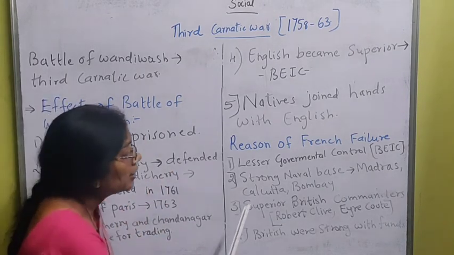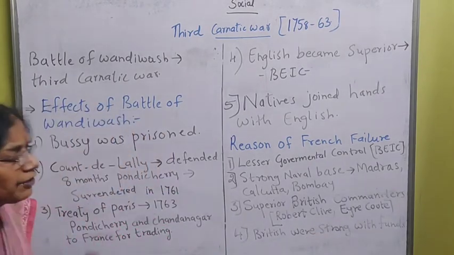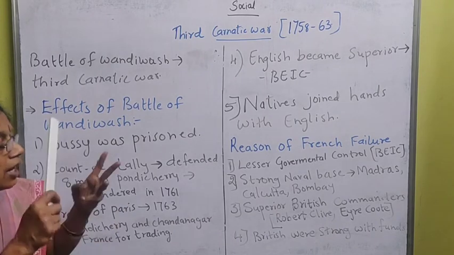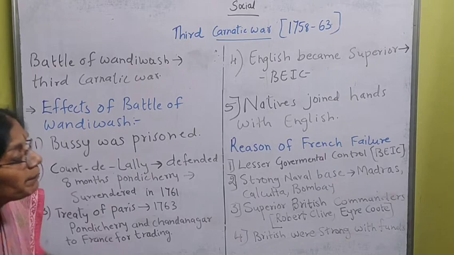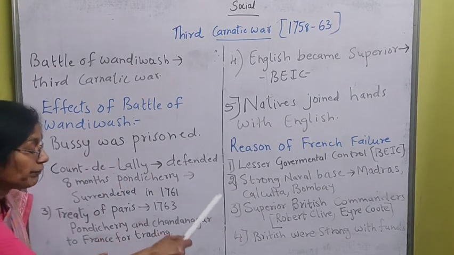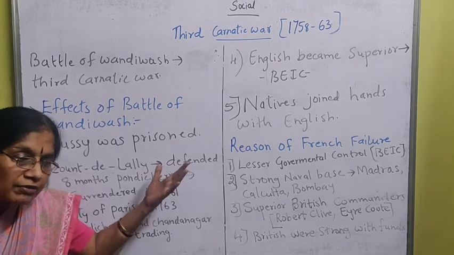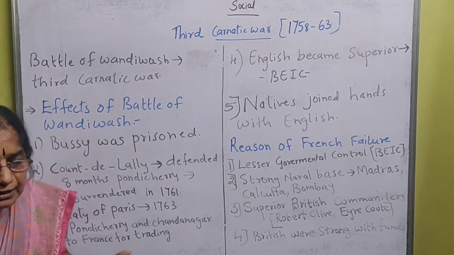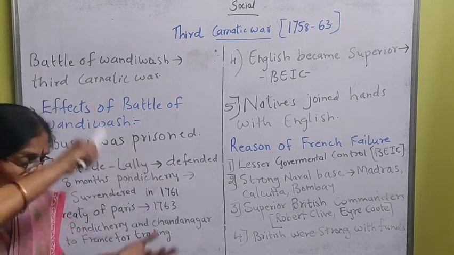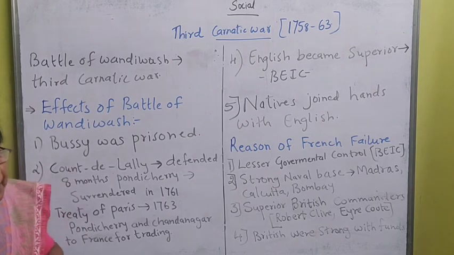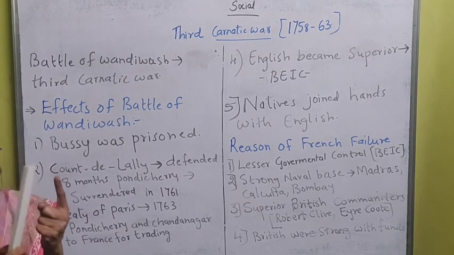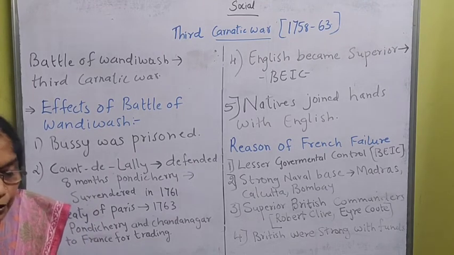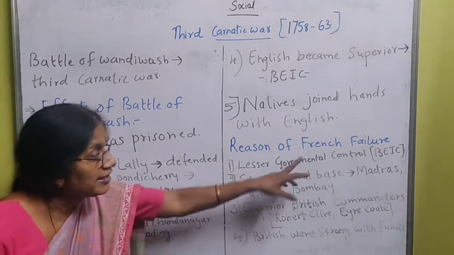Third thing: superior British commanders, very good commanders, were there. Like Robert Clive, Eyre Coote and Lawrence, who were superior British commanders. In the French side, only 1, because Dupleix was called out and replaced by Godeheu, and Godeheu was again called back and replaced by Count de Lally, who was the only strong person in the French team, and no one was there to help him. So that also was a reason for the French failure.